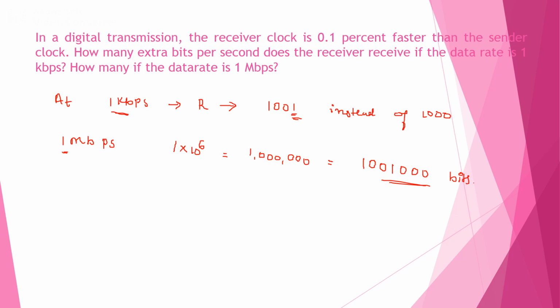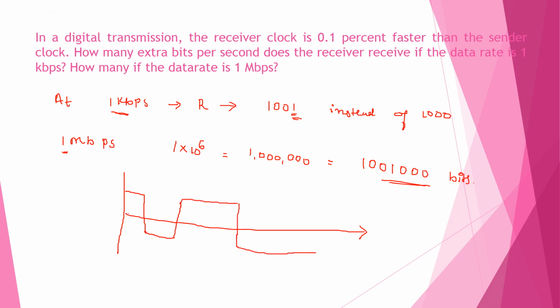For example, suppose this is the pattern: 1 0 1 1, 0 0 0, and 1. On the receiving side, each cycle it should receive 1 extra bit.